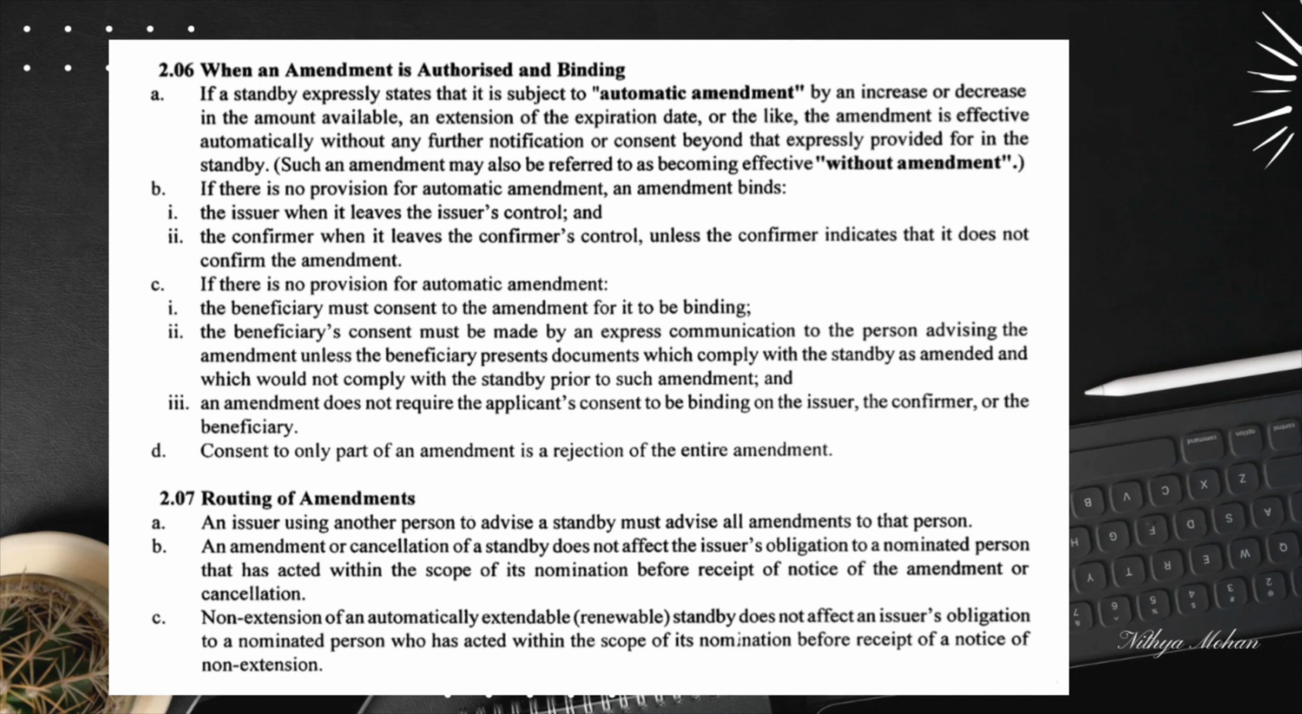Second, beneficiary's consent. For the amendment to be binding on the beneficiary, their consent is required. This consent must be communicated explicitly to the person advising the amendment. Third, document compliance. If the beneficiary presents documents that comply with the amended terms but would not have complied under the original terms, that constitutes a consent.